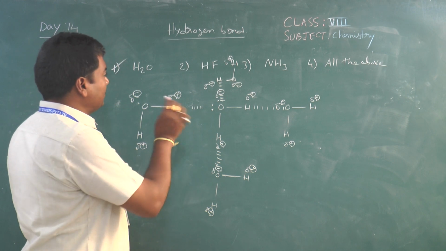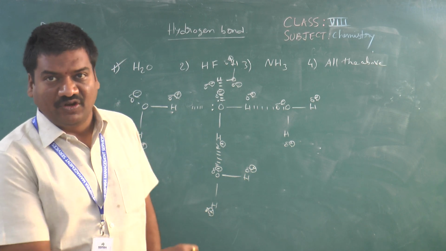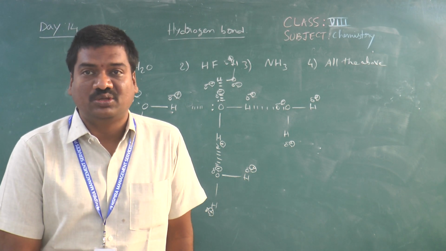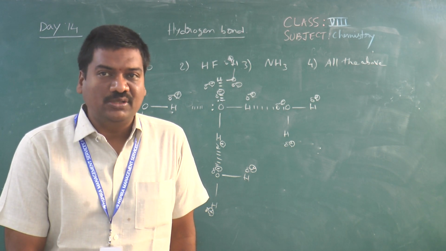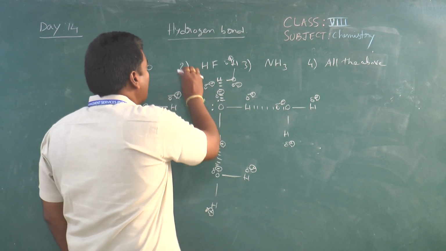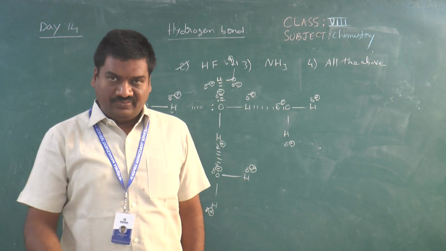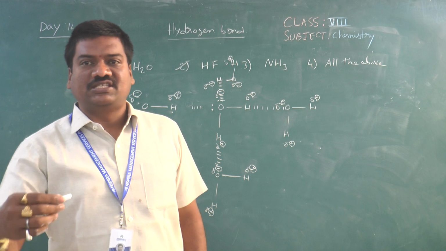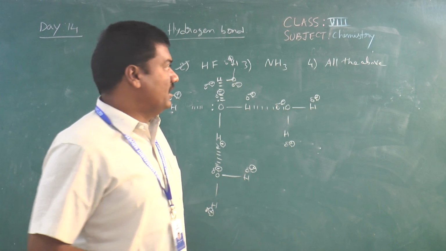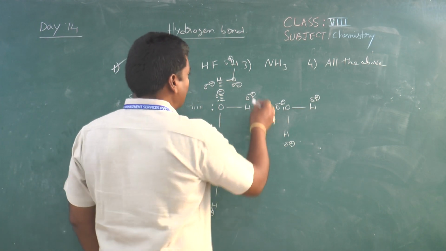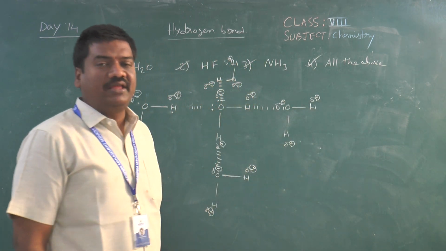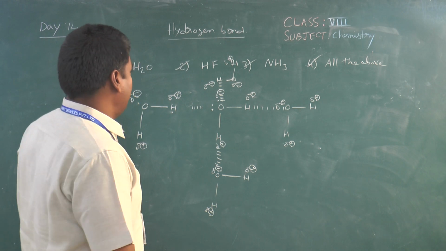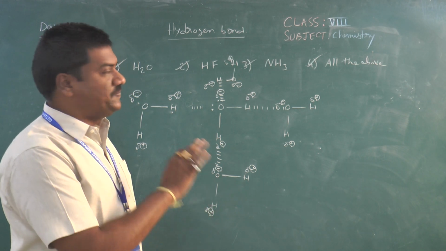Now come to the HF molecule. Just as we discussed for the water molecule, HF will exhibit hydrogen bonding between two different molecules. It is possible, so HF is also a correct option. Now NH3: nitrogen, oxygen, fluorine will exhibit hydrogen bond. They will participate in hydrogen bond. Means ammonia is also possible. Then the answer I can take as all of the above. All the molecules will participate in hydrogen bond.